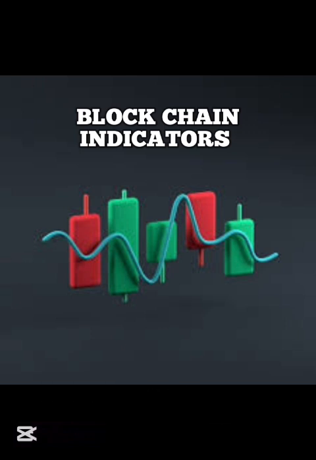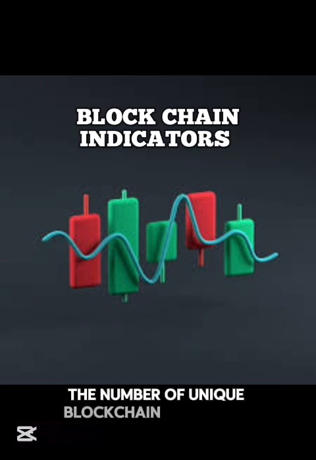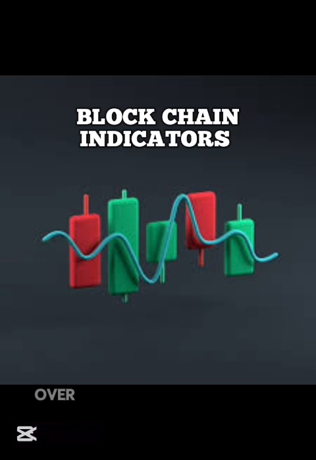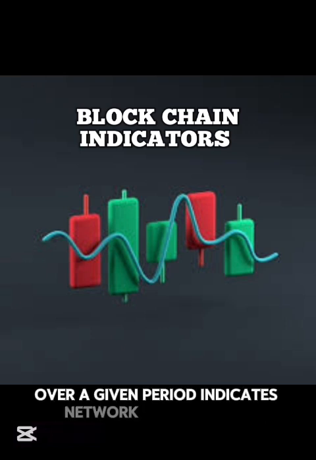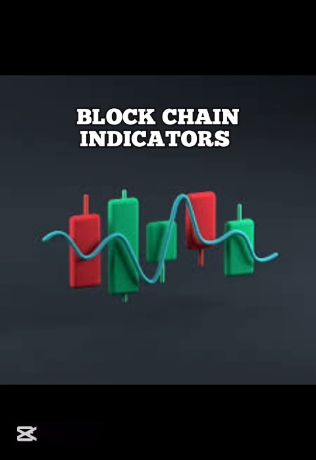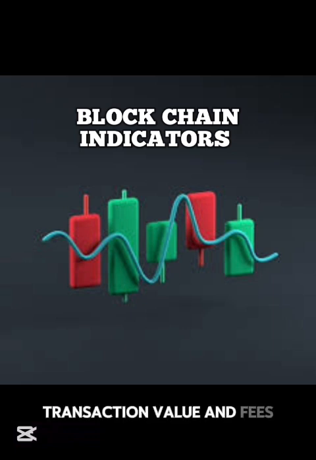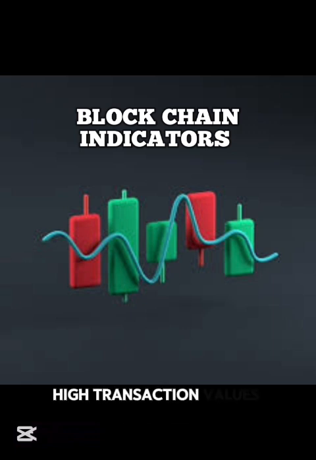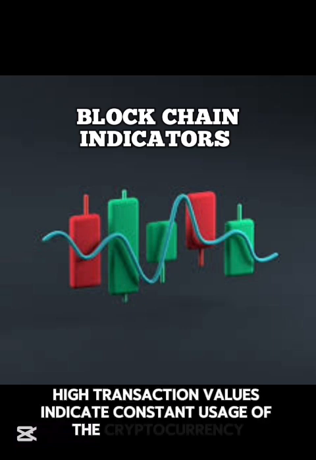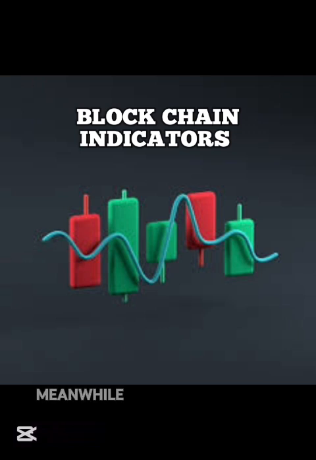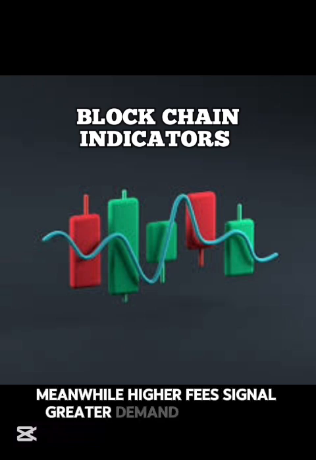Active addresses. The number of unique blockchain addresses involved in transactions over a given period indicates network activity and adoption. Transaction value and fees. High transaction values indicate constant usage of the cryptocurrency. Meanwhile, higher fees signal greater demand for block space.